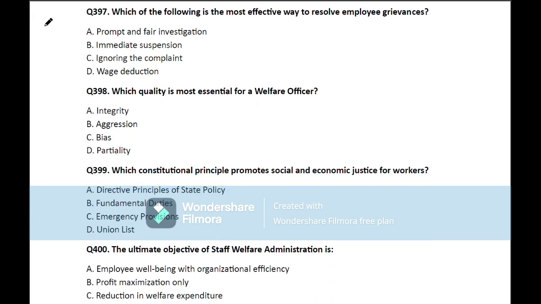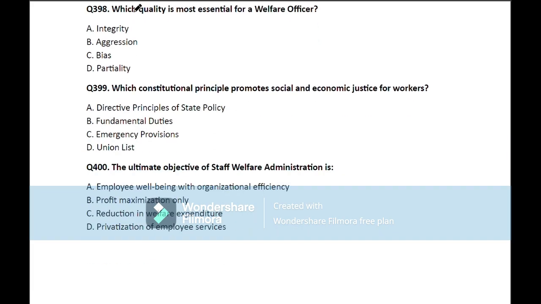Question number 397. Which of the following is the most effective way to resolve employee grievance? So here the correct answer is prompt and fair investigation. Move on to the next question.